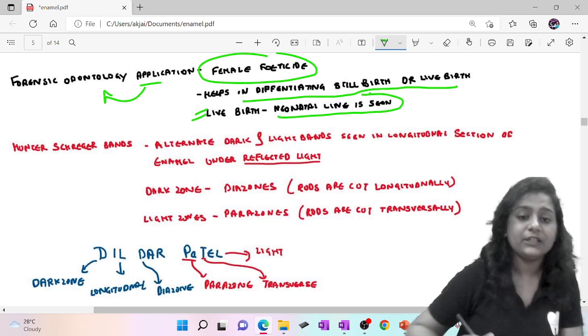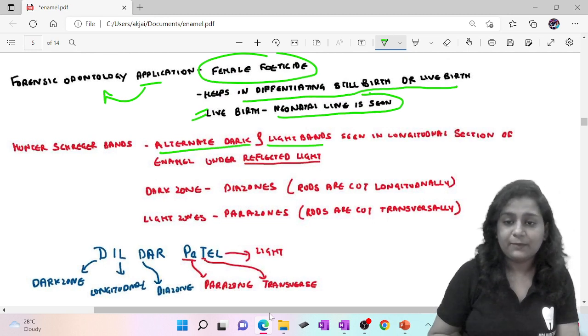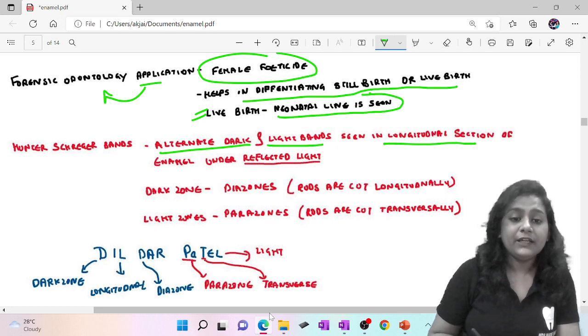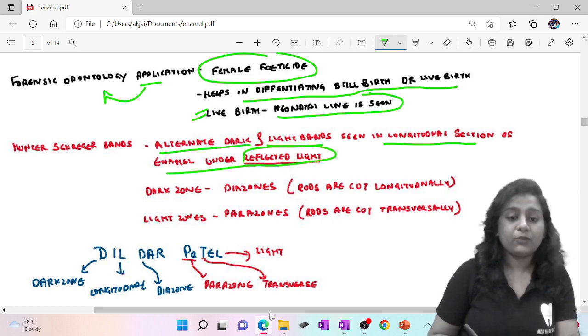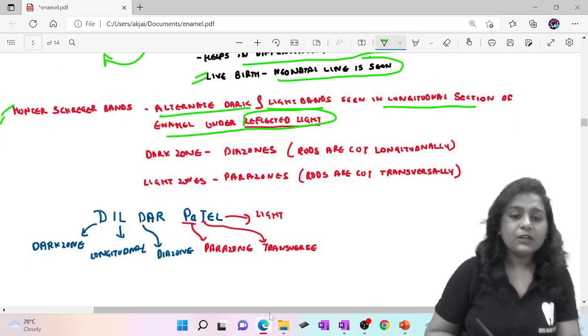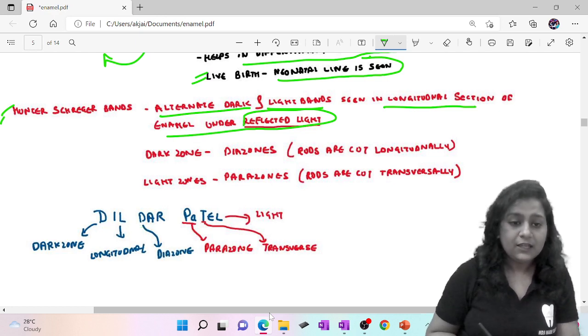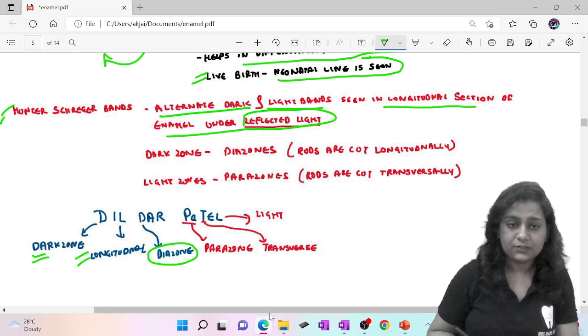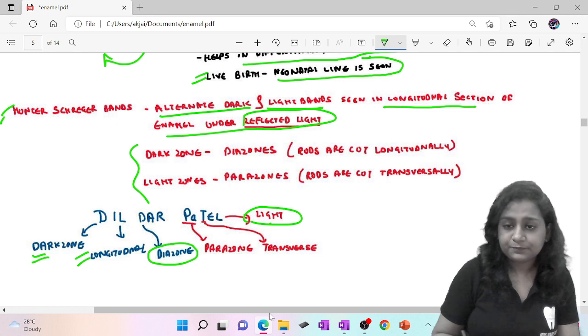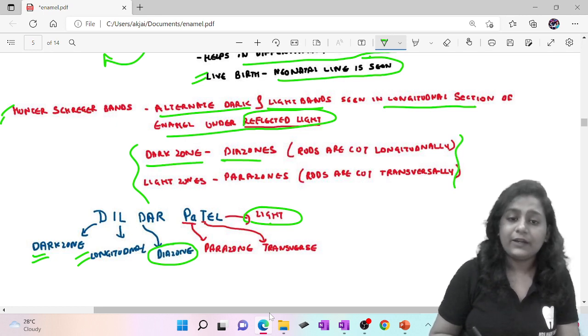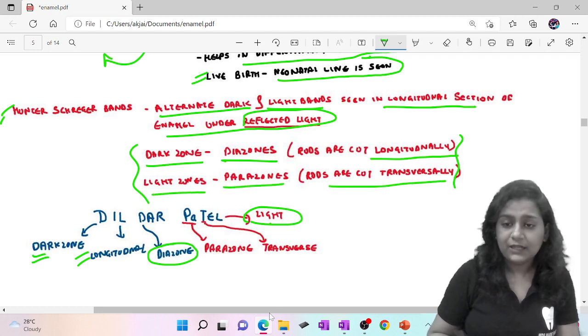Now we'll see the Hunter-Schreger bands. These are alternate dark and light bands seen in the longitudinal section of the enamel under reflected light. Now see, after today there should be no confusion in Hunter-Schreger bands. We'll remember this with a mnemonic, that is दिलदार पटेल. Patels are very dildaar. So D stands for dark zones. In the longitudinal section they appear as diazones. Parazones in transverse section are light zones. So I have made it very clear: dark zones are called diazones and the rods are cut longitudinally. Light zones are called parazones, where rods are cut transversely.